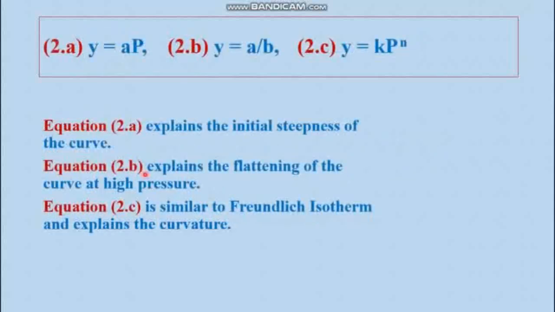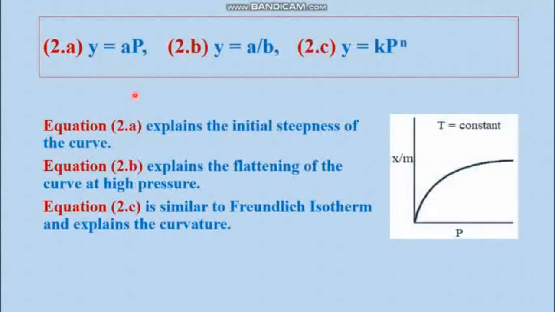So we have got 3 special forms: equation 2a, 2b and 2c. Low pressure, high pressure and intermediate pressure. So equation 2a explains the initial steepness of the curve. We take the curve here. This is the initial steepness, something like a straight line. So equation 2a is satisfied in this portion only.